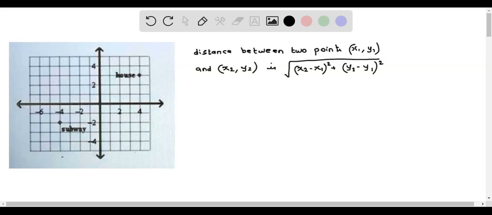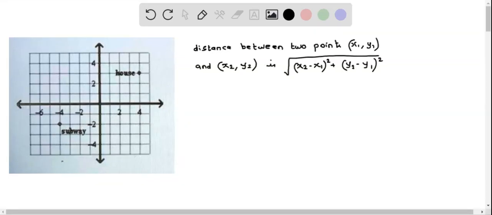So to determine the distance between the subway and house, we have to first determine their coordinates. So first let's determine the coordinates of subway. Clearly from the graph, we can see that it is at -4 and -2.